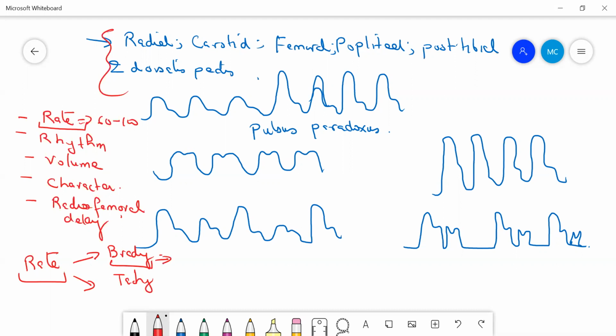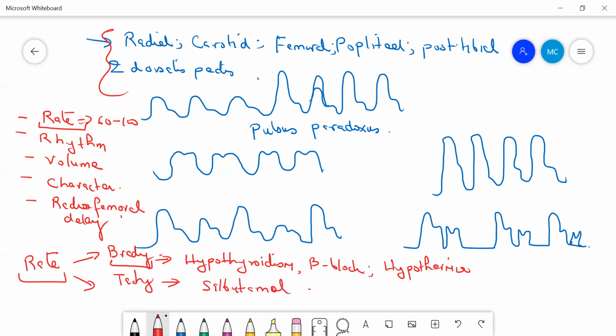Bradycardia is seen physiologically. It can be seen in athletes. It can be seen in patients with hypothyroidism. Then certain drugs like beta blockers can cause bradycardia. Hypothermia can cause bradycardia. Heart block can cause bradycardia. What about tachycardia? Fever, anxiety, pregnancy, hyperthyroidism, tachyarrhythmias, and certain drugs like salbutamol. So these are the different causes of tachycardia.